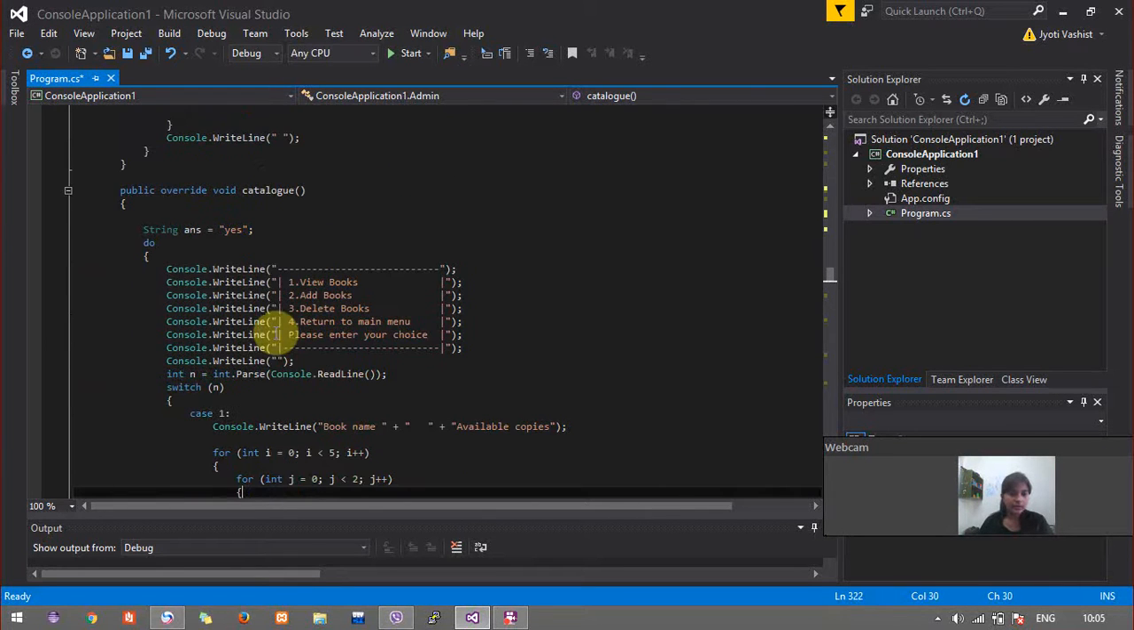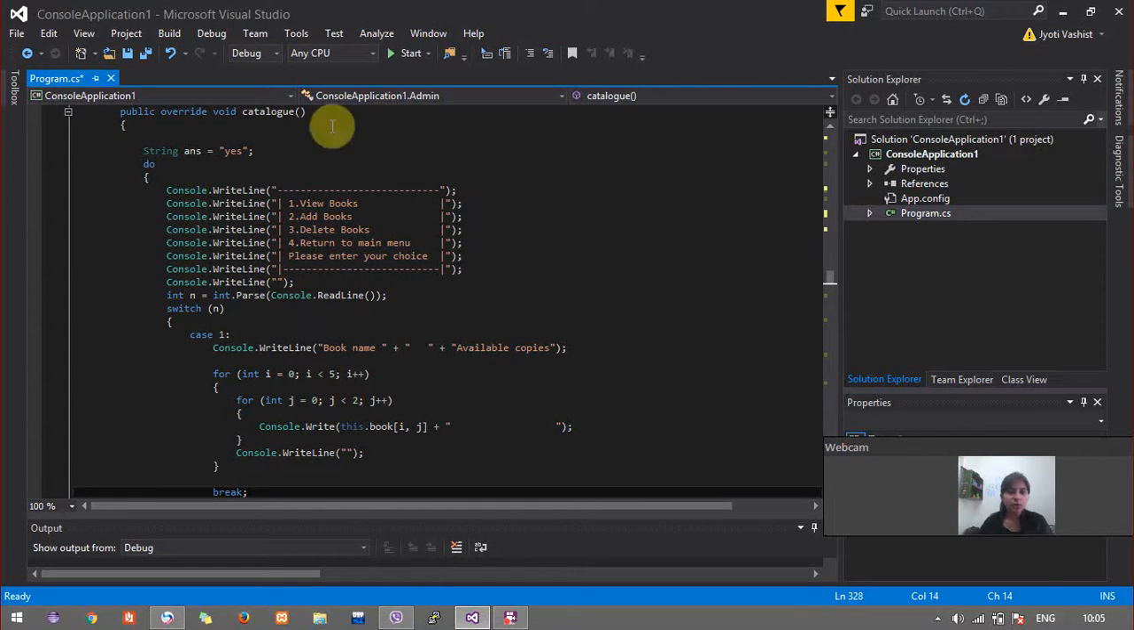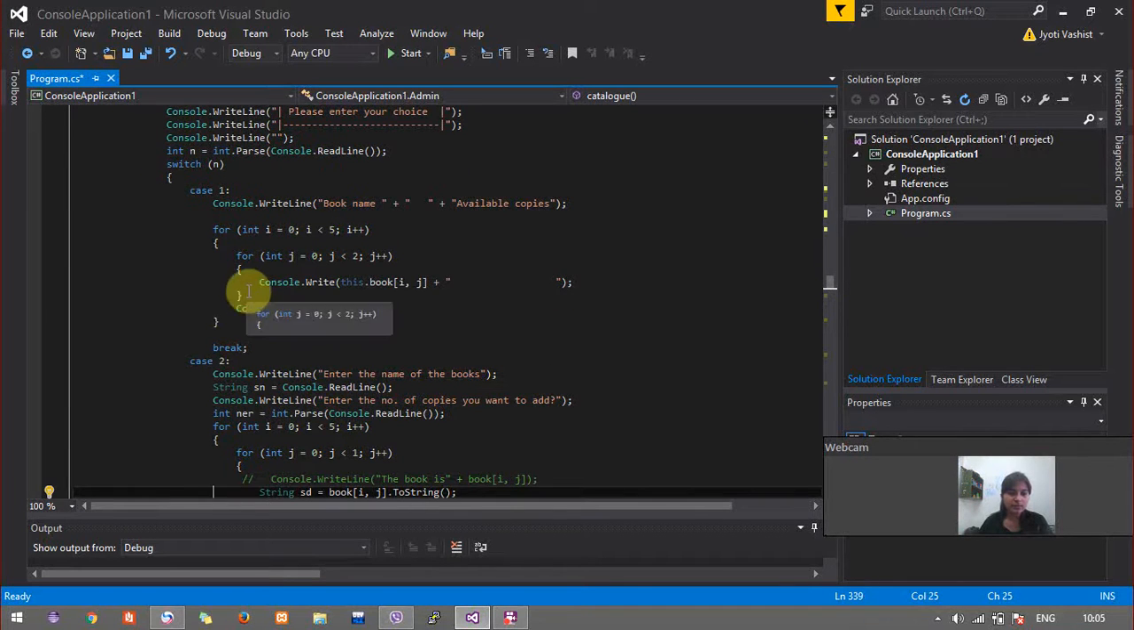So now as you see, I override the catalog function which was inherited from the base class Library Books. In this function I provide the admin with the option of viewing the books, adding books and deleting the books. Viewing the books is very simple, I just display the elements of the book variable, and then moving on,